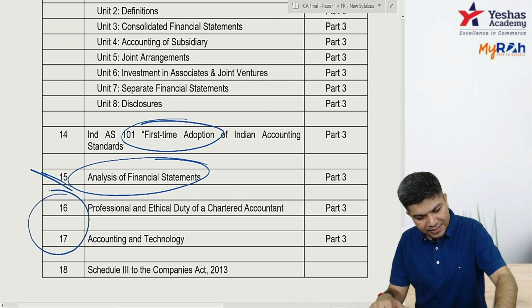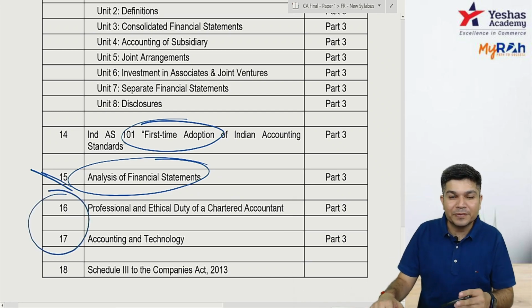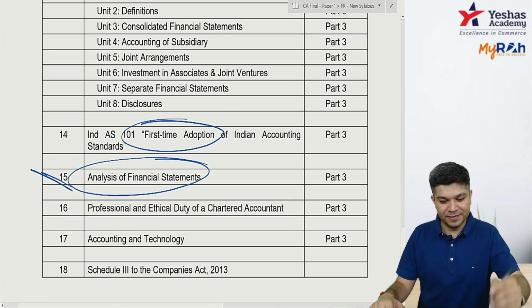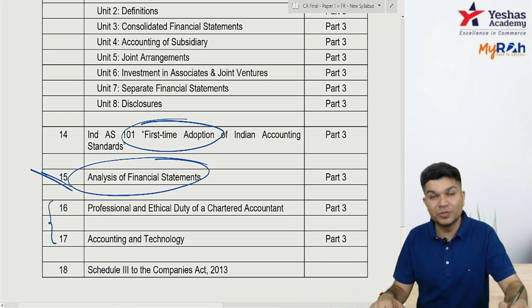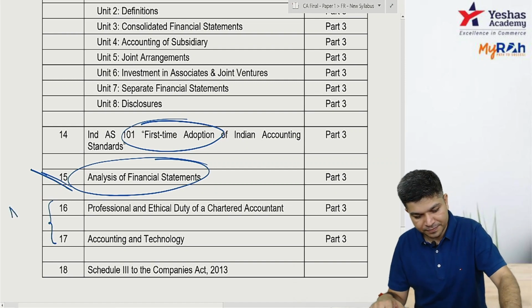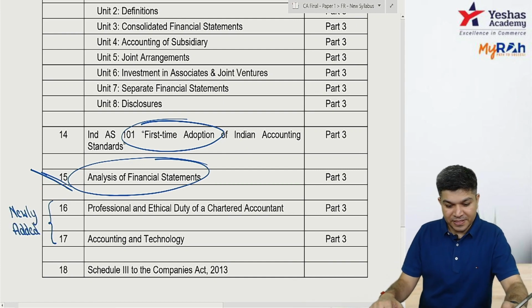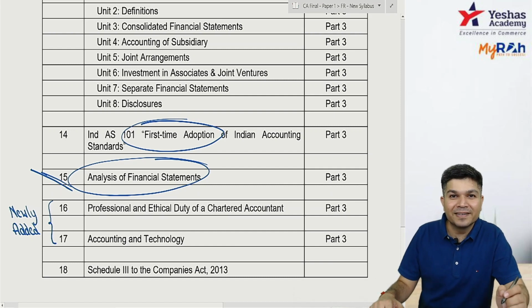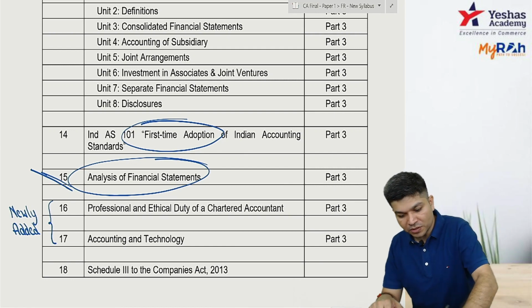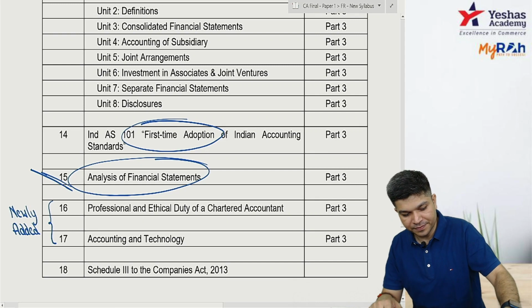And the 16th and 17th are the new chapters which are added under your new syllabus. I repeat, the 16th and 17th are new chapters which were not there earlier. These are newly added. Now the 16th one is professional and ethical duties of a chartered accountant, and the 17th one is accounting and technology. Actually, both are kind of theory chapters.